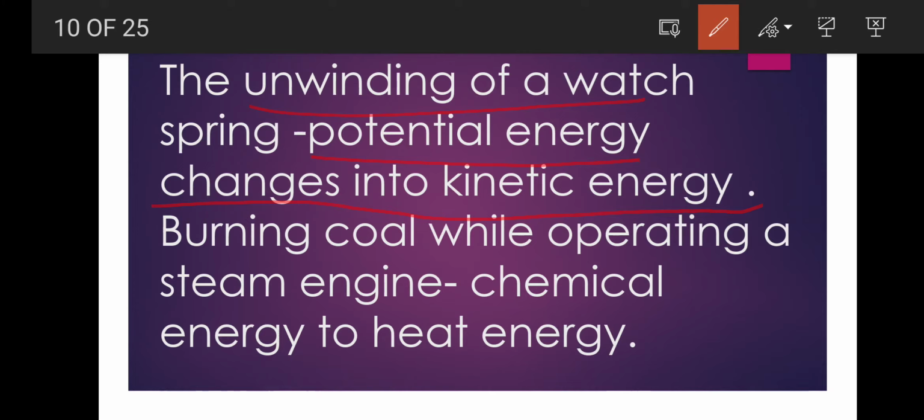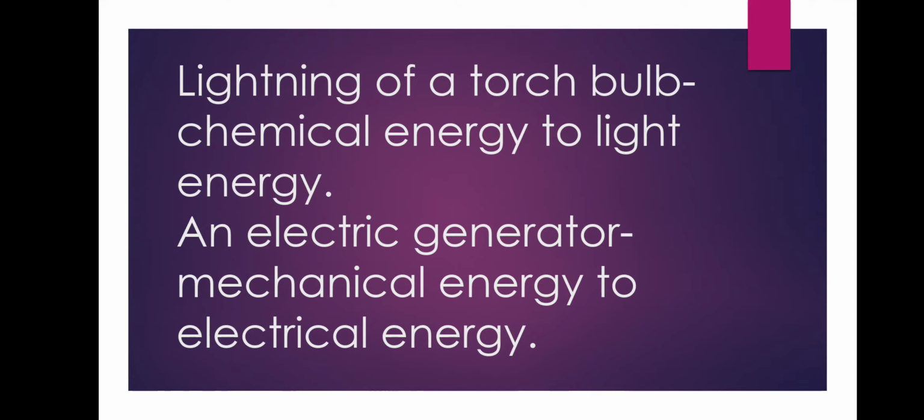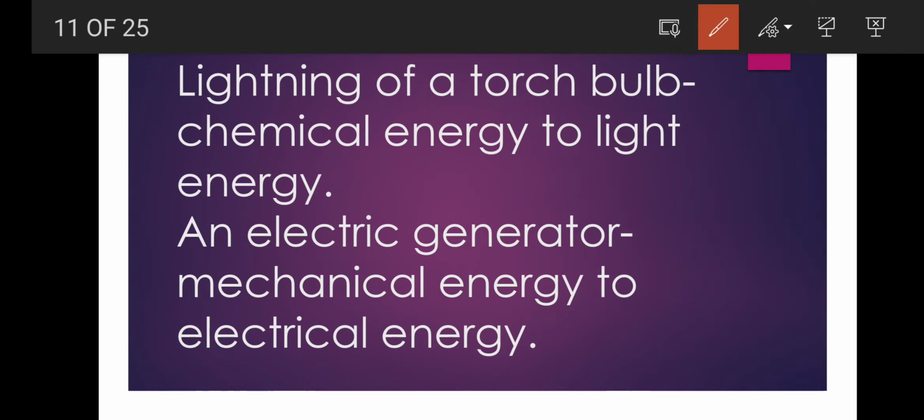Another one is burning of coal while operating a steam engine. So in this, chemical energy changes into which kind of energy? Heat energy. Okay. Now next is lighting of a torch bulb. In this, chemical energy is converted into which kind of energy? Light energy. Whereas in an electric generator, mechanical energy is converted into what? Electrical energy. Clear? In a generator, mechanical energy is converted into electrical energy, and that is why when there is no light and we use a generator, then with the help of it we get the power, we get the light.